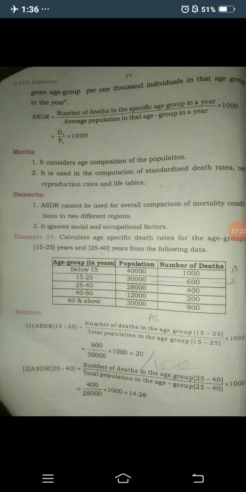You get 400 by 28,000 into 1000, which gives 14.28 as the age specific death rate for age 25 to 40. If you are not getting the problem, please call and clarify your doubts. Okay, next we will move on to the next problem.